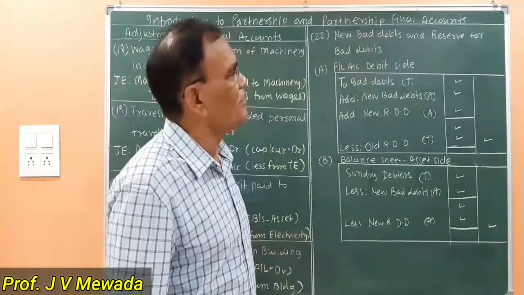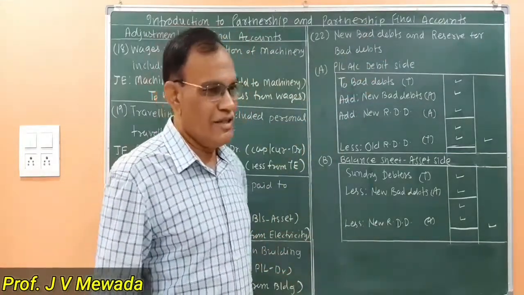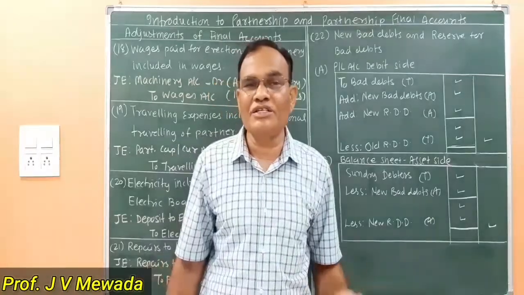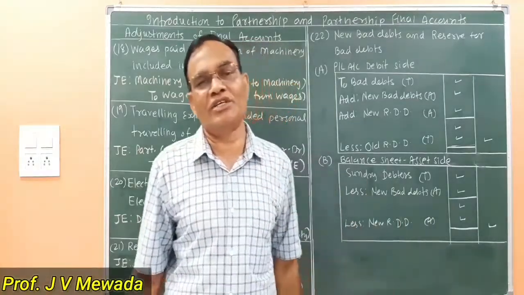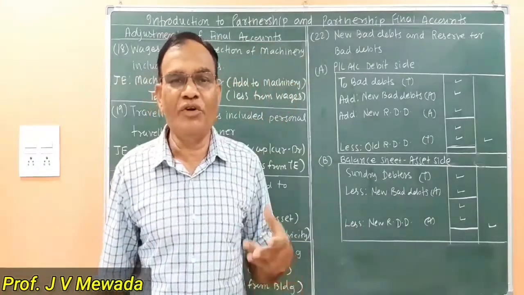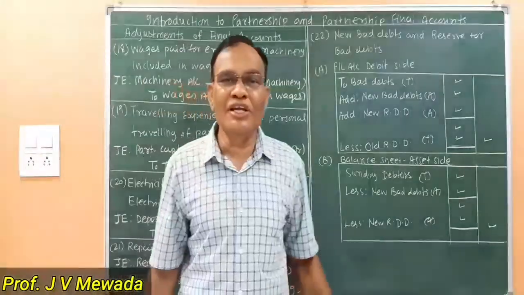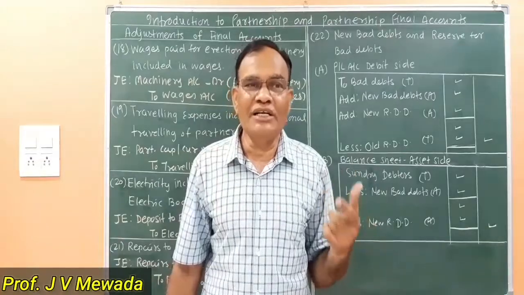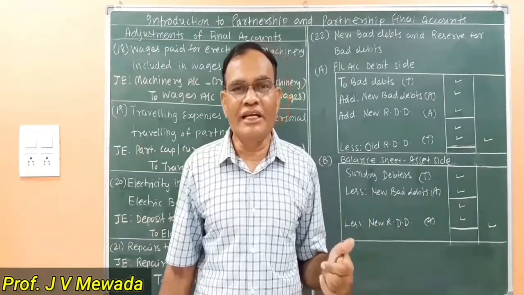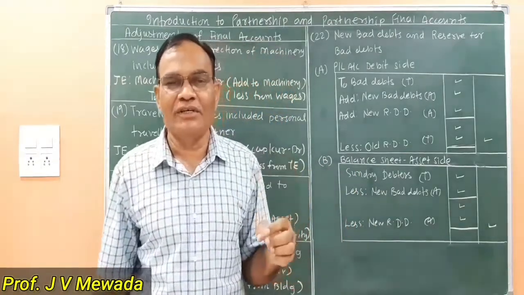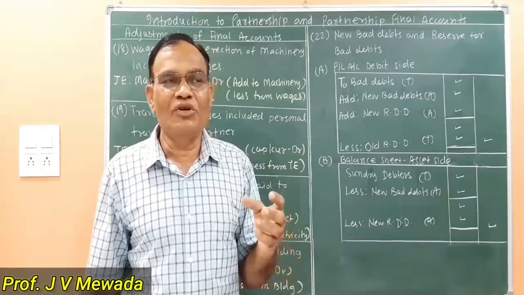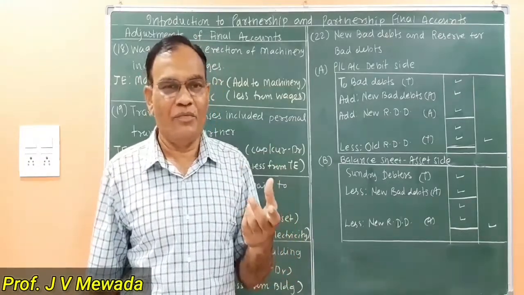And the another adjustment is reserve for bad debts. We are told to create reserve for bad debts. Now what is reserve for bad debts? Reserve for bad debt is an assumption in which we are assuming that in future some debtors will not pay, and that is why we have to make provision right now. That is called reserve for bad debts.